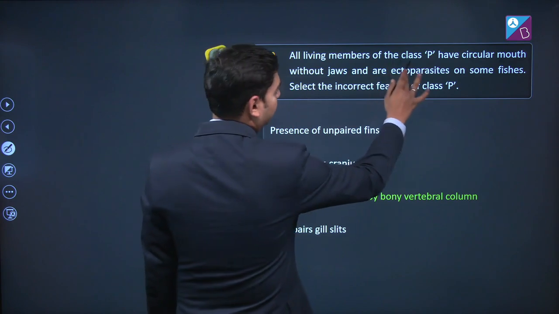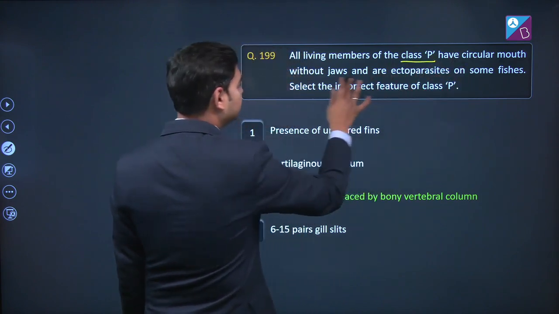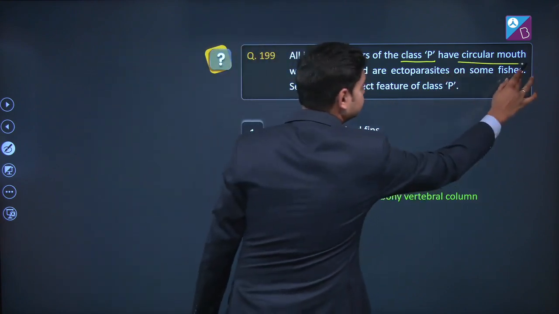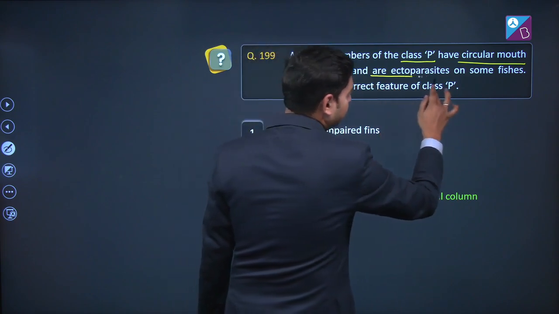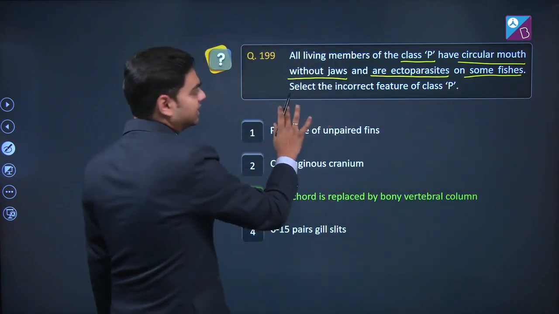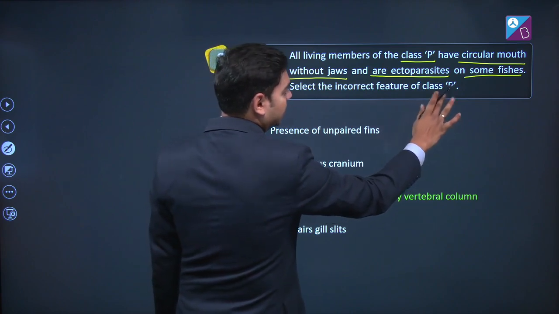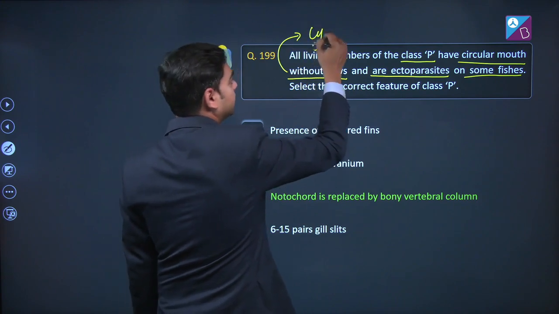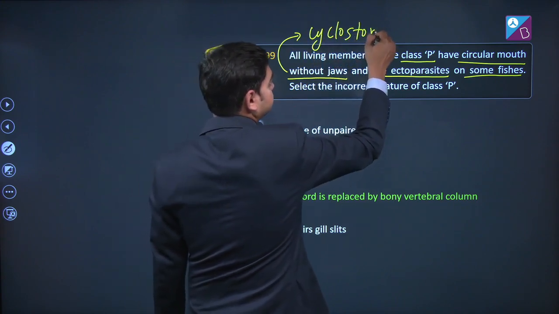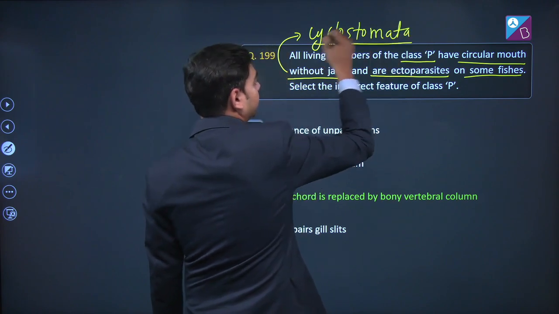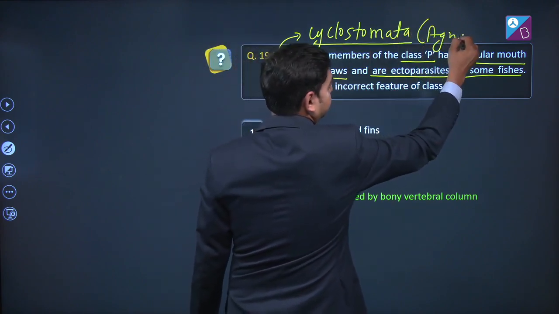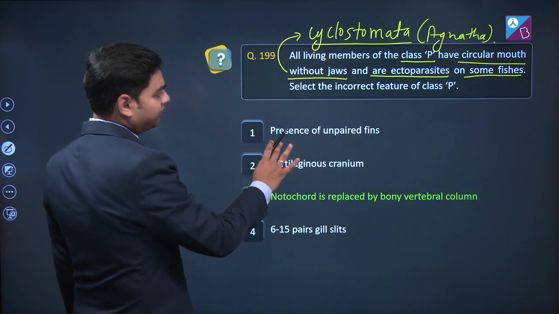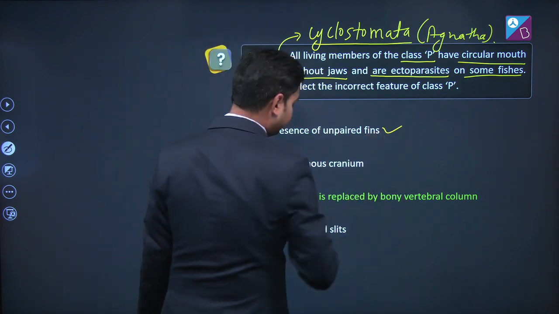Let's move to question number 199. All living members of the class P have circular mouth without jaws and are ectoparasites on some fishes. Select the incorrect features of class P. Circular mouth without jaw is the characteristic feature of Cyclostomata, because they are Agnatha. Now first, presence of unpaired fins, correct statement.